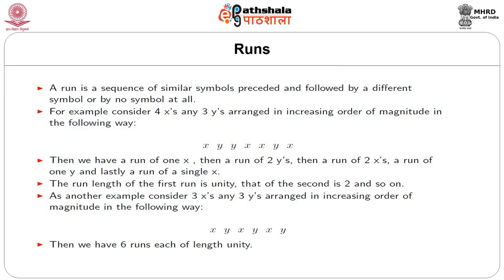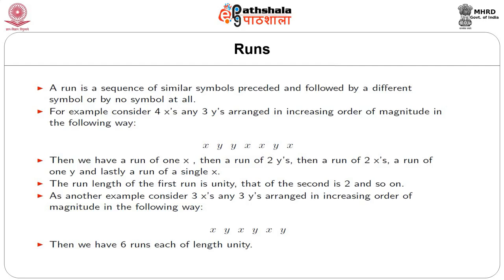For example, consider 4 X observations and 3 Y observations arranged in increasing order of magnitude in the following way: X, then Y, then again X, then Y, and then lastly X. Then we have a run of 1 X, then a run of 2 Y's, then a run of 2 X's, a run of 1 Y, and lastly a run of a single X. The run length of the first run is unity, that of the second is 2, and so on.